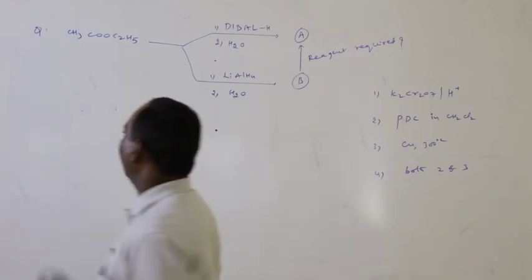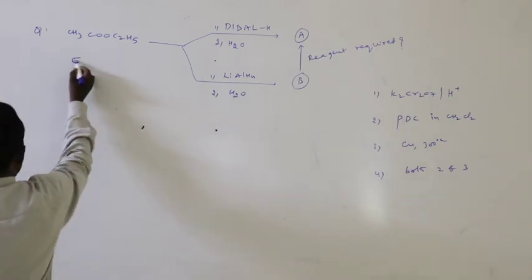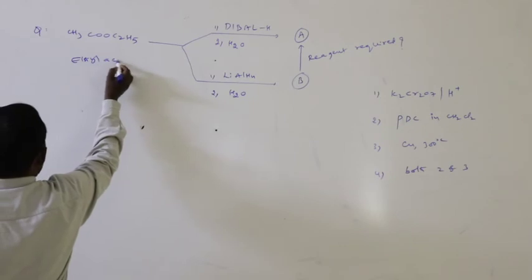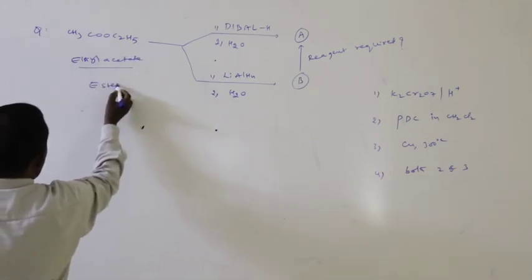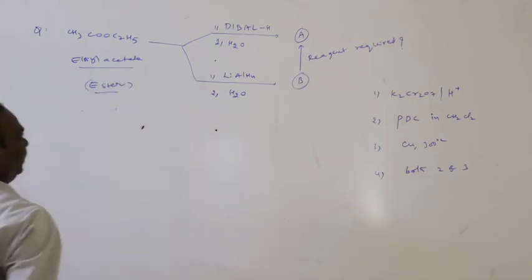Okay students, now it is ethyl acetate, CH3COOC2H5. Ethyl acetate means it is an ester.